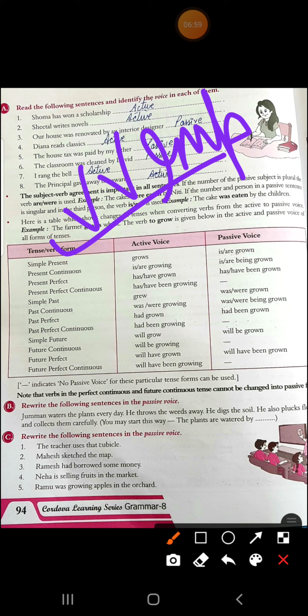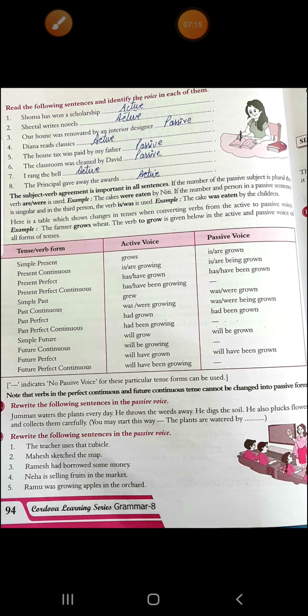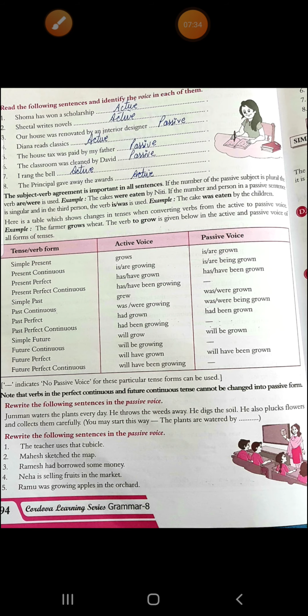According to the tense, this is how you change from active to passive voice. See, the word grow is used in active and passive both. I hope now you all know how to find out if a sentence is in simple present, present continuous, present perfect, or any other tense. So if it is in simple present, meaning grow form, then if it is changed into passive voice, it will be is grown or are grown. Meaning is, are, am, whatever the subject is, and then the past participle form of the verb is written.